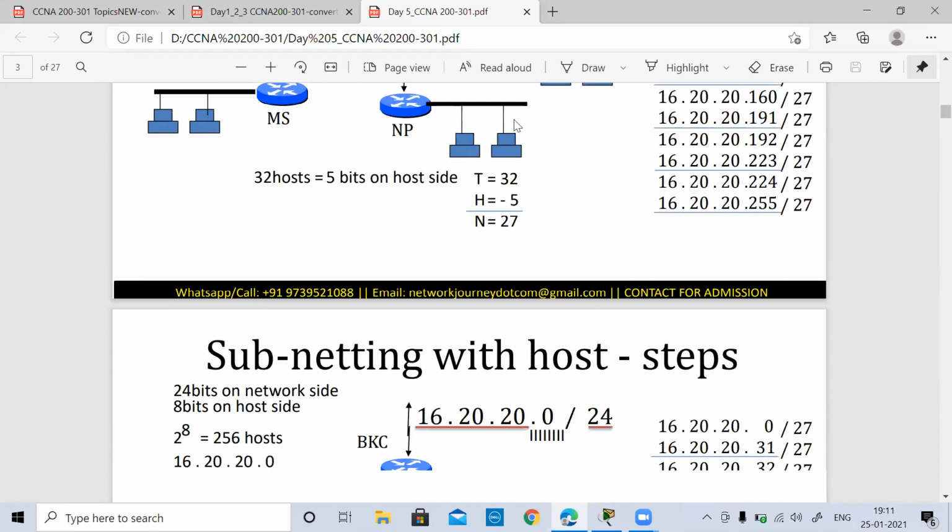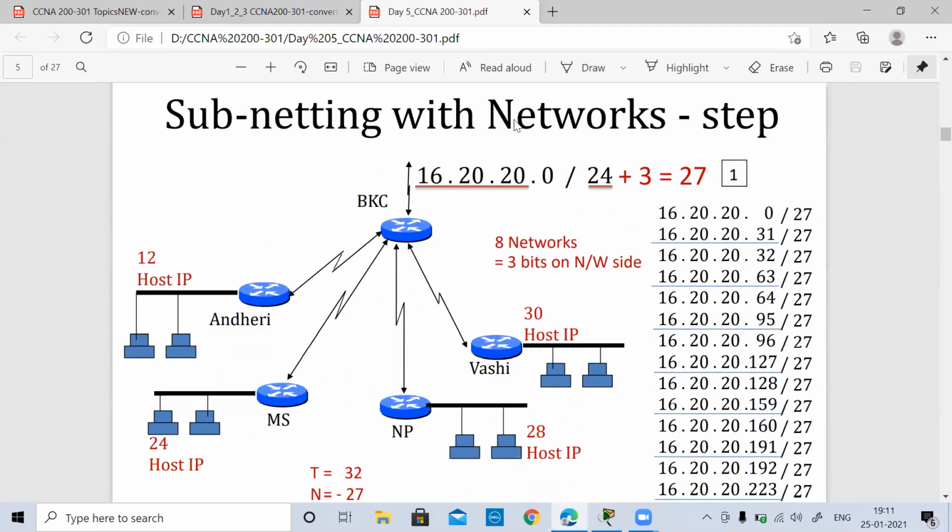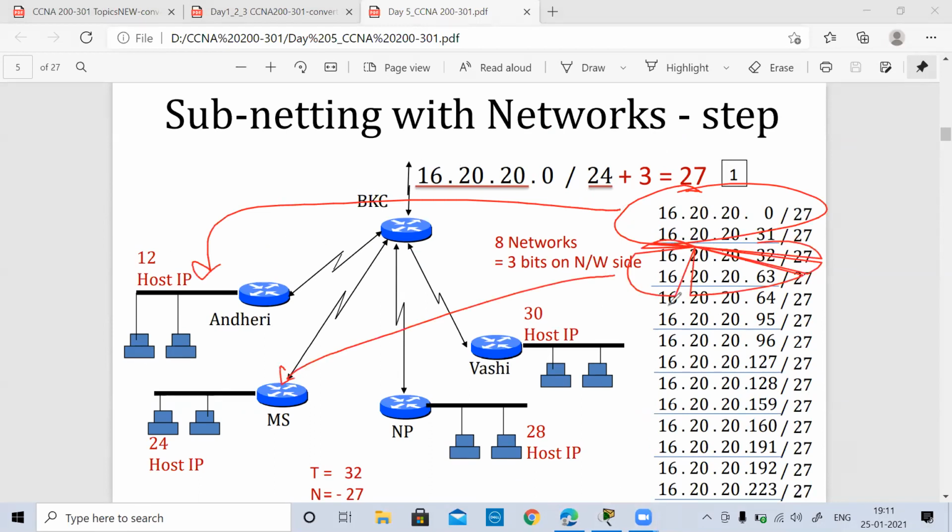So from the network perspective, you see that these are the IP addresses which I can assign to the hosts which are there in Andheri to the Mindspace. So I take one subnet and give it to this Andheri branch. I give another subnet to this Mindspace. I take another subnet and give it to Nariman Point. Another subnet, give it to Vashi. Okay. Now this is there.